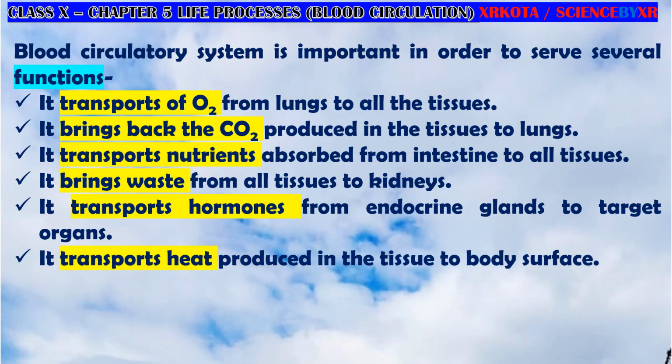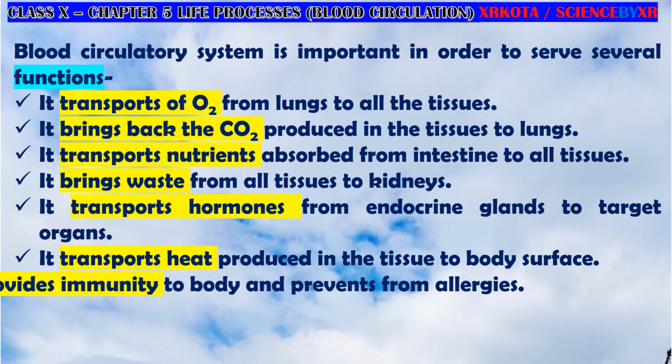Then it transports heat which is produced in the tissues. As we know, respiration is taking place in the tissues in order to provide energy, and respiration is an exothermic reaction. And we know in an exothermic reaction, heat is produced, and the heat is actually produced in the tissue. As a result, the tissues will be heated, and then this heat has to be brought back from the tissues to the body surface, from where it will dissipate. And this is also a function of blood.